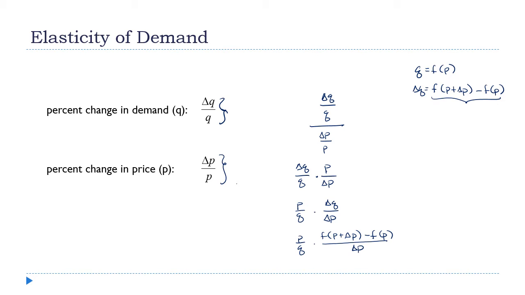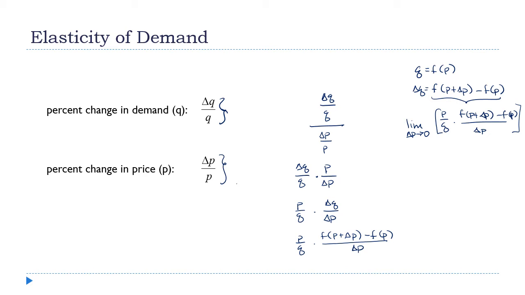All right, so here's what I'm going to do. I'm going to take the limit as delta P approaches 0 of the whole thing, P over Q times f of P plus delta P minus f of P over delta P. Now, the P and the Q, this first fraction, they don't depend on delta P at all. So I'm just going to bring those out in front.